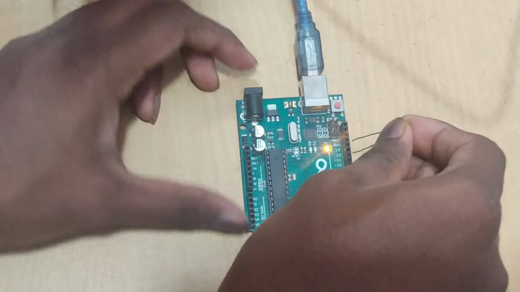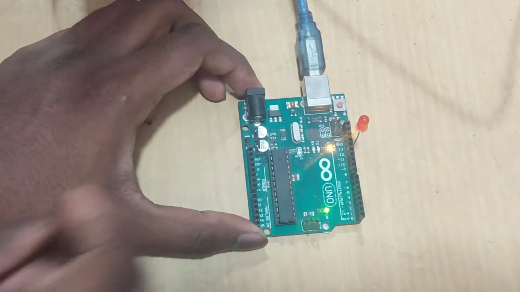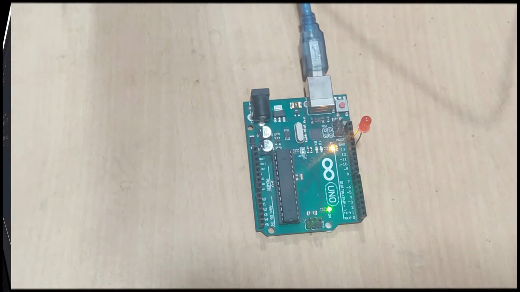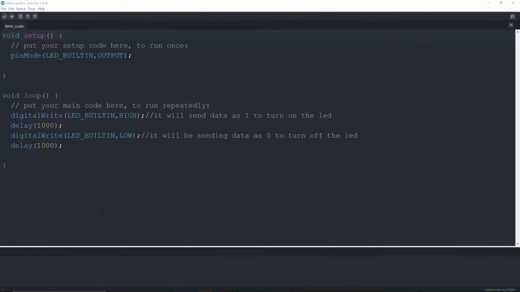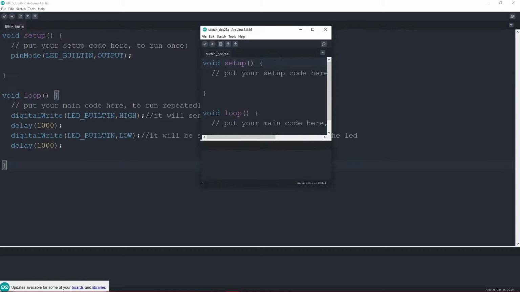Now what we will do is remove the LED from pin 13 and insert the positive end into pin 12 of the Arduino board. Once we are done, we will move towards our code. So we will click on File and create a new file.